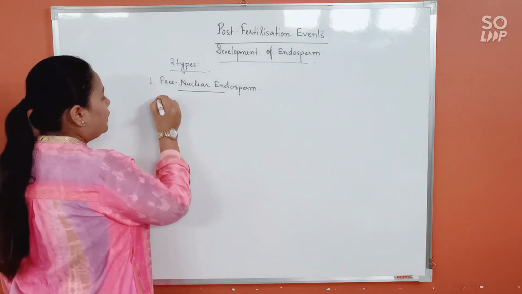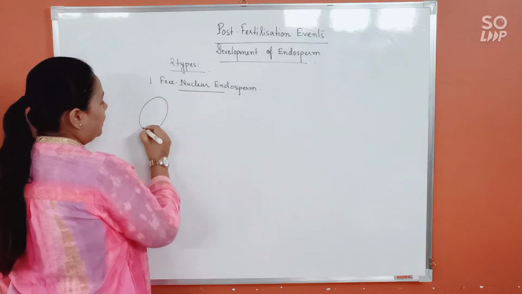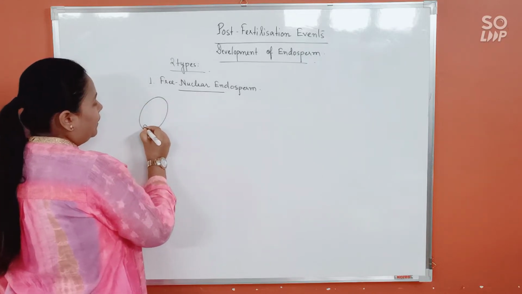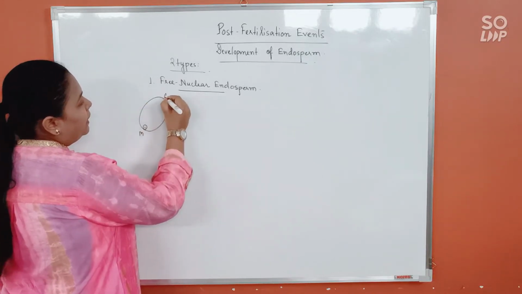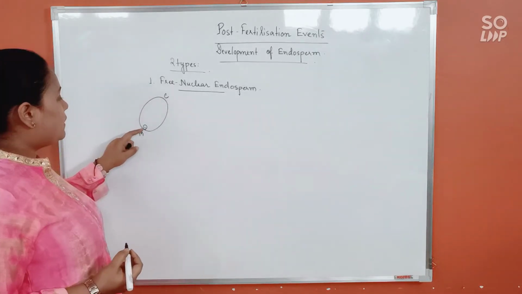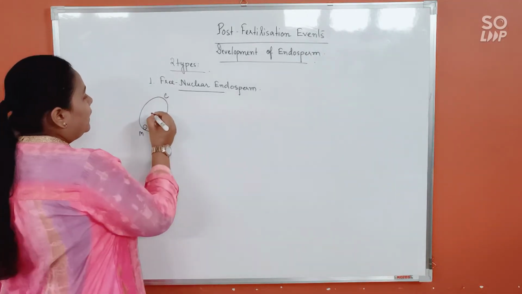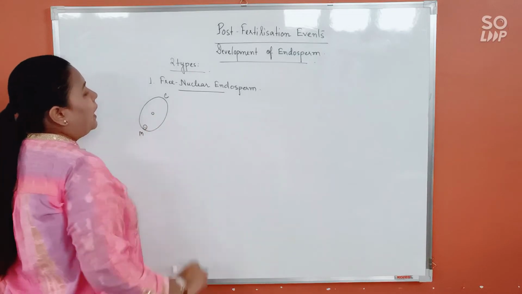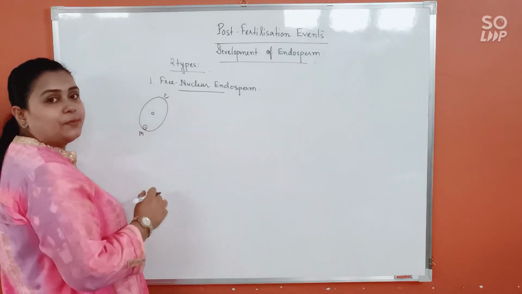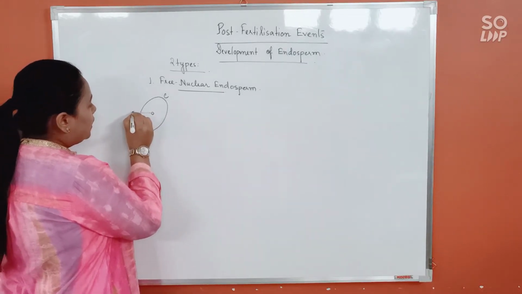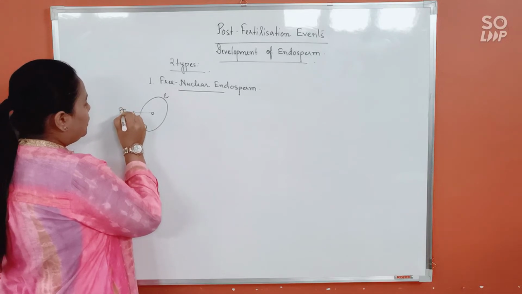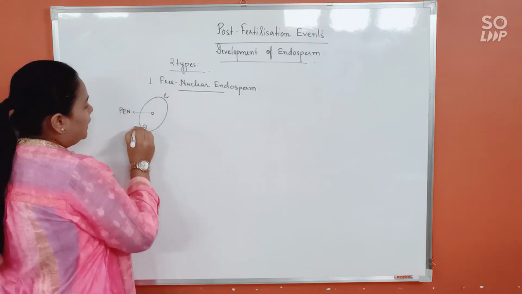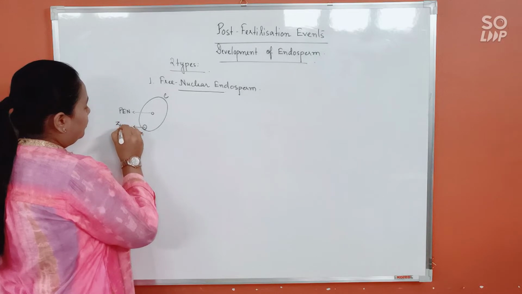Suppose this is the embryo sac, this being the micropylar end and this being the chalazal end. So this is the zygote, and this is the primary endosperm nucleus that has been formed.